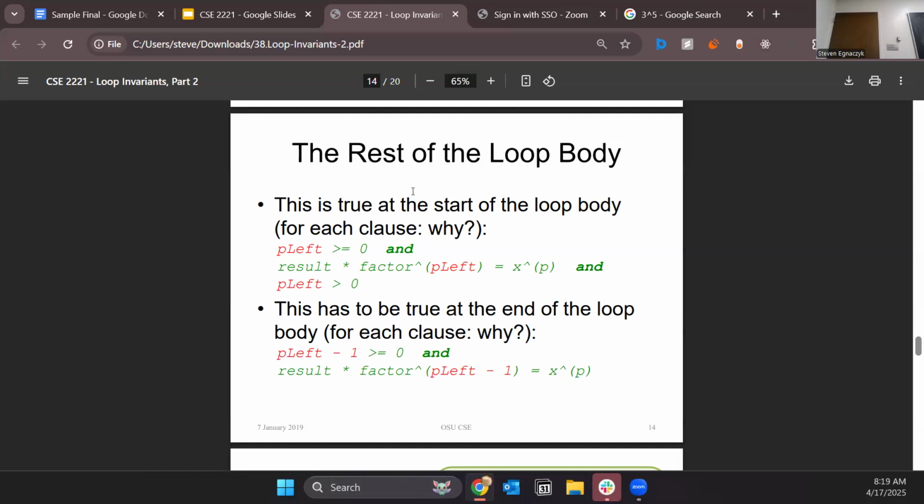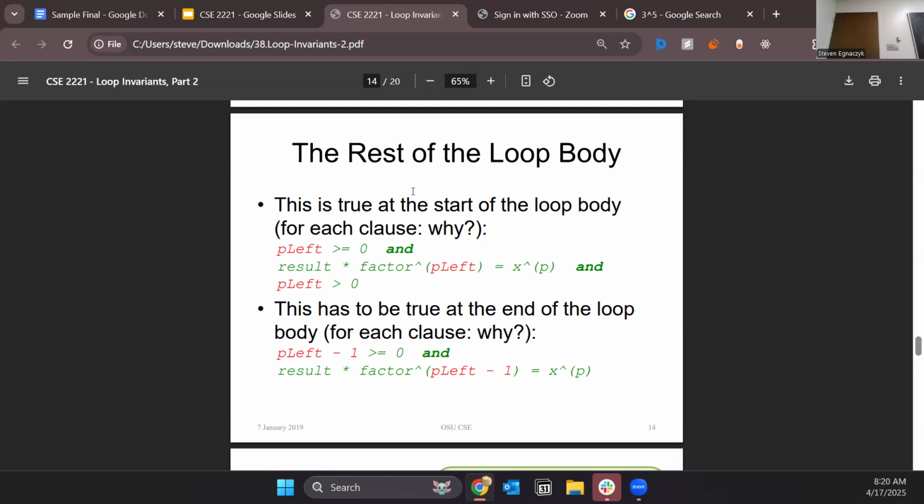So we have result is 1.0 times factor to the power of P left. I'll write everything in. Result is 1.0 at the beginning, factor is 3.0, to the power of P left, which is 5.